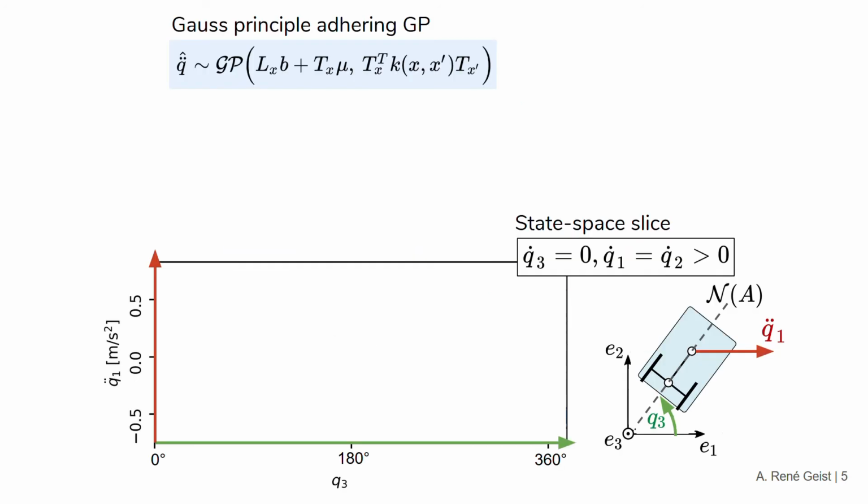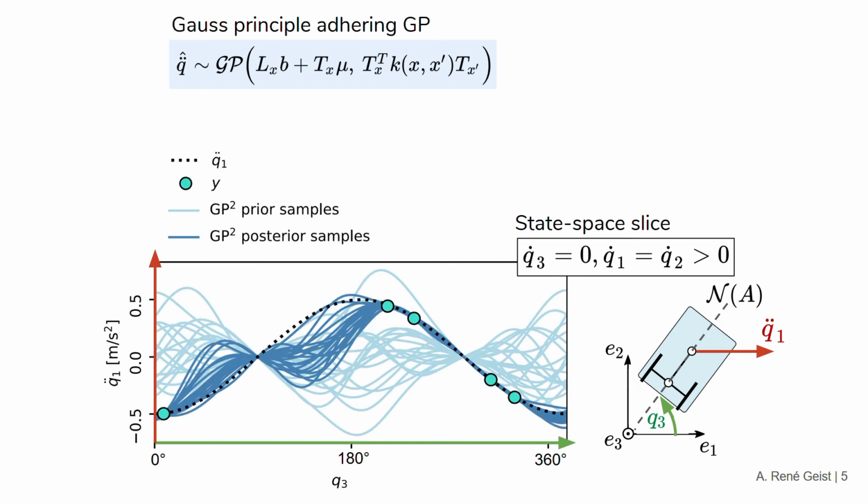Lastly, I will give a brief intuition on the predictions made by the Gauss principle adhering Gaussian process. Assume we want to predict the unicycle's acceleration q double dot 1 over a change in the angle q3. Here, to plot the GP's prediction in 2 dimensions, we fix the state space slice at which the angular velocity amounts to 0 and the translational velocity is greater than 0. In the plot on the left, the x-axis denotes the angle q3 and the y-axis depicts the system's acceleration q double dot 1. We obtained the following plot by drawing samples from a Gauss principle adhering Gaussian process.